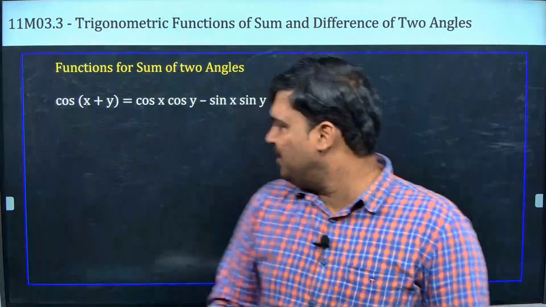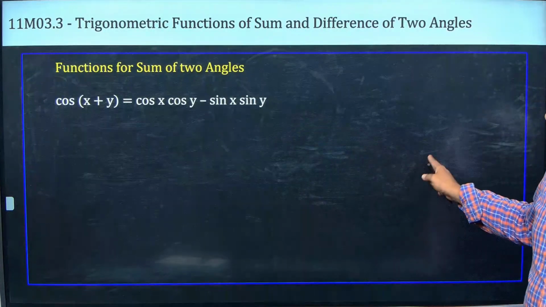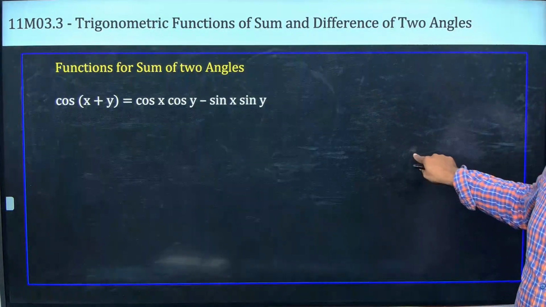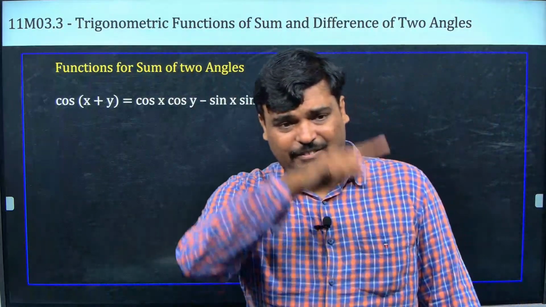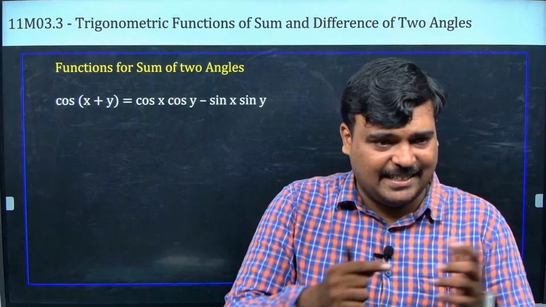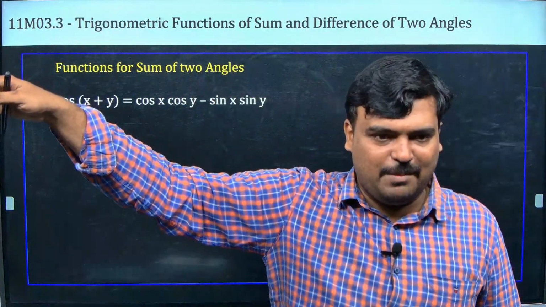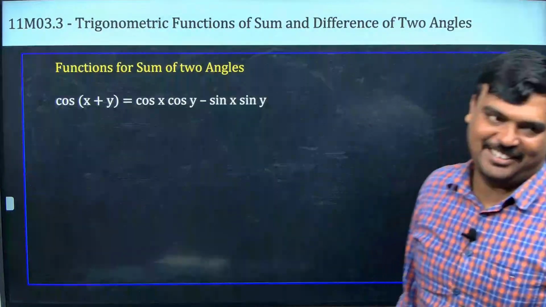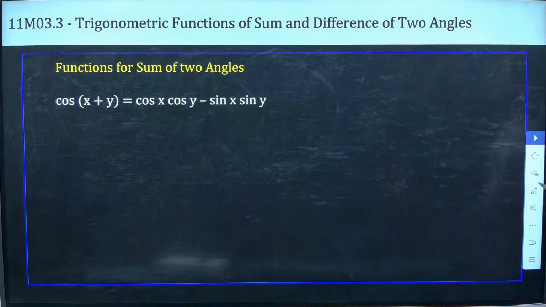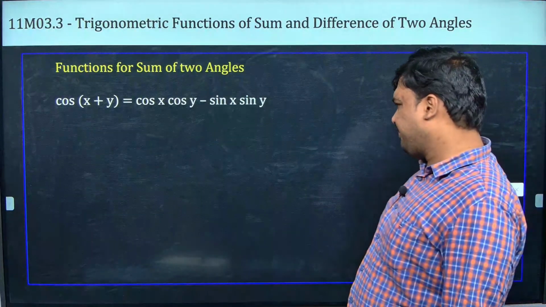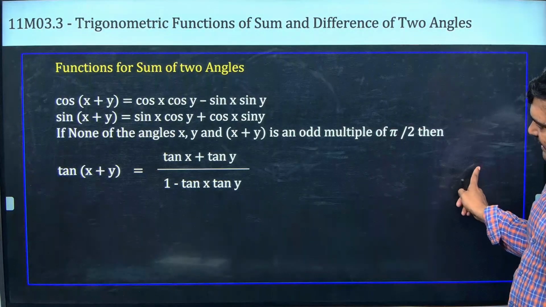So cos(x+y) will always be equal to cos x cos y minus sin x sin y. At least if you want, I can derive the first one. You remember that triangle. We have two triangles, and we take the length of this one by putting in the distance formula. I spent some 3-4 classes on those derivations. Do you remember? Now, sin(x+y) and tan(x+y).